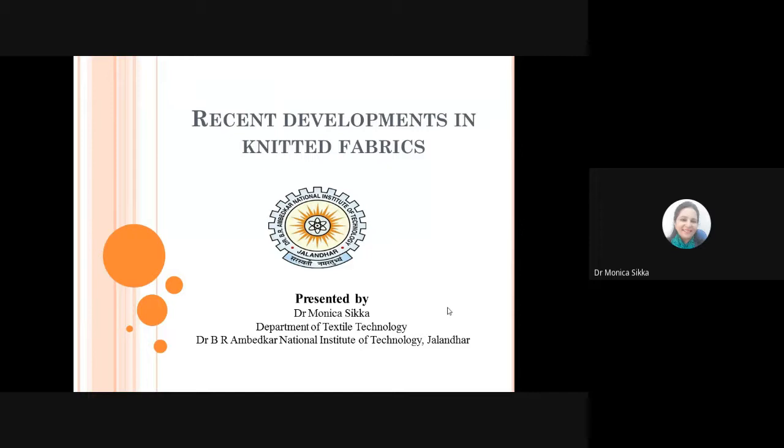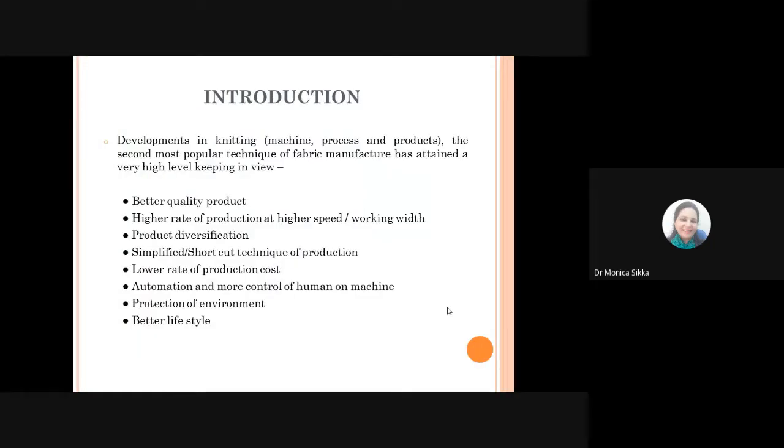So this is the way things started, say in 1000 BC, and have developed by leaps and bounds to a place where we can think of just mapping a body and preparing the garment there and then, using different software and the application of a flatbed knitting machine. The developments that we'll be talking about will be in relation to the machine processes and the products that are being made.